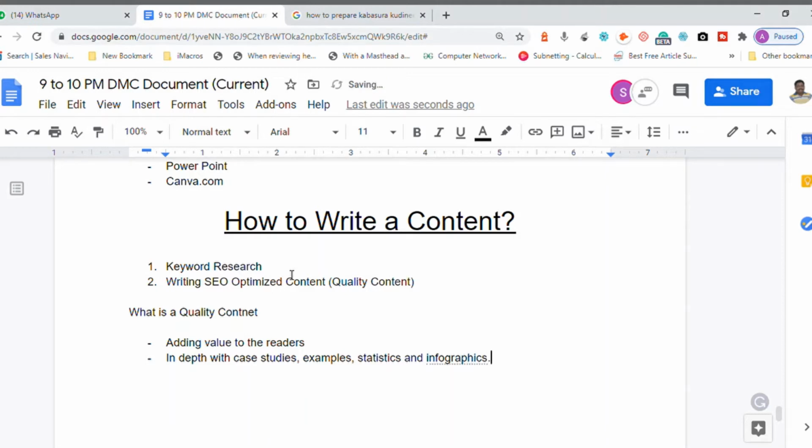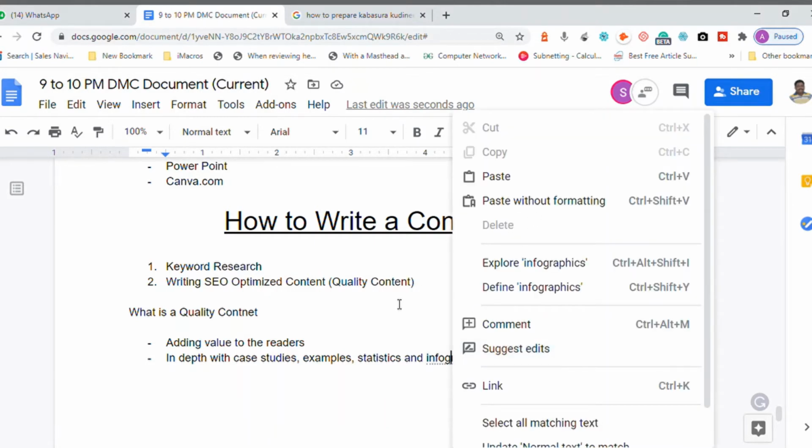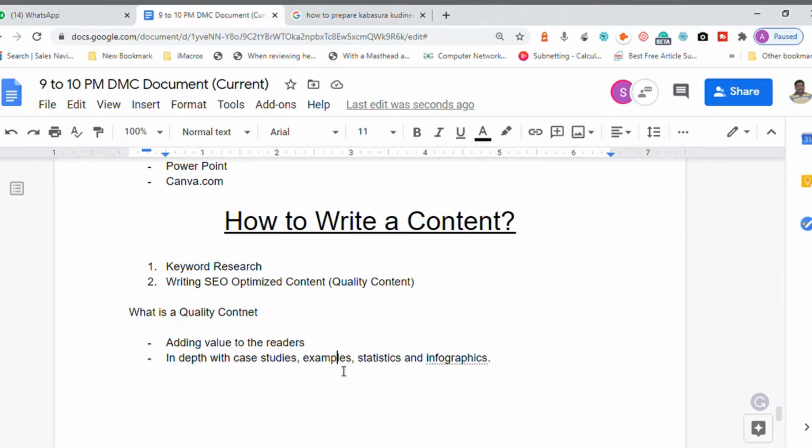You're getting my point? Yes. So it is a combination of all this. Infographics, so that is what it means. It is dynamic in nature and includes lots of information inside. Number two, the third one is that it is free from spelling and grammar errors. Basic, right?